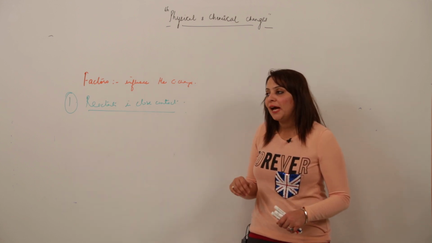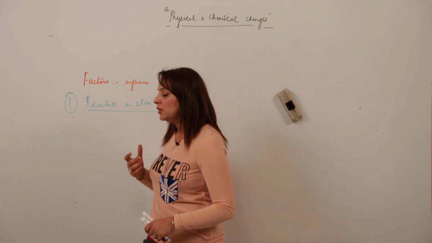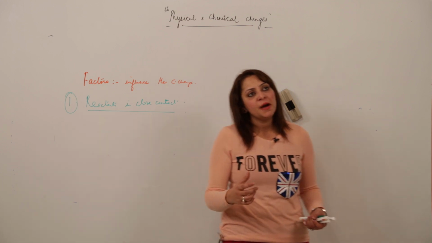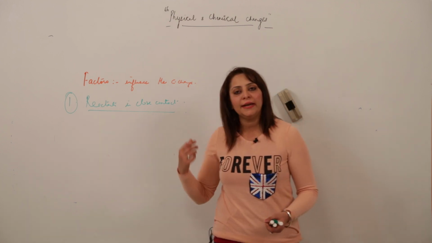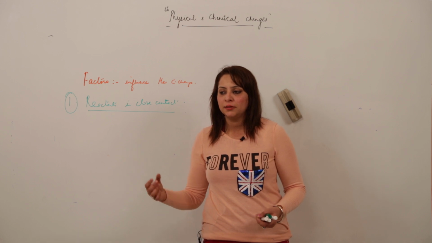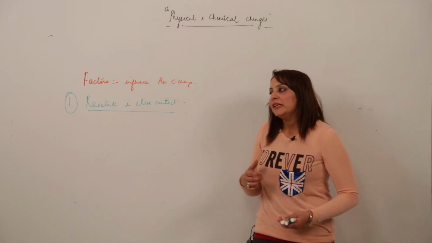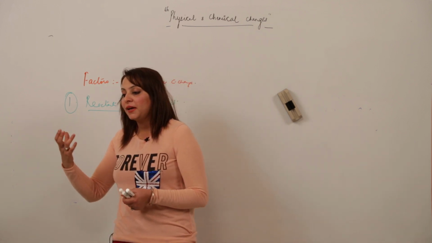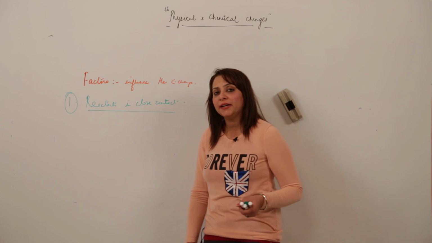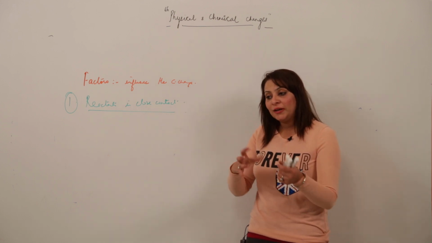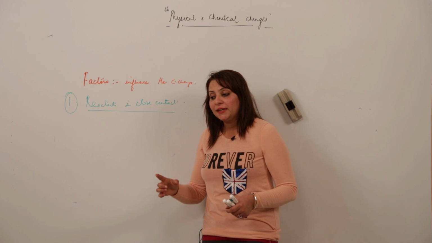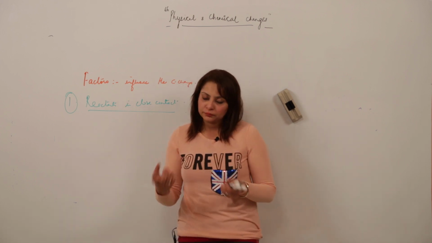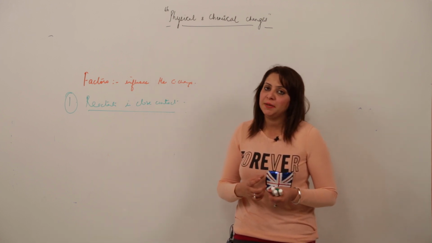Sometimes we often get a question, for example, we take a magnesium ribbon. Magnesium occurs in the form of magnesium ribbon, and we can also get it in the form of magnesium powder. If I ask you which is more efficient in undergoing a chemical change, magnesium ribbon or magnesium powder, there should be a quick response: the state in which there will be close contact will be better, will be efficient for the chemical reaction to occur.